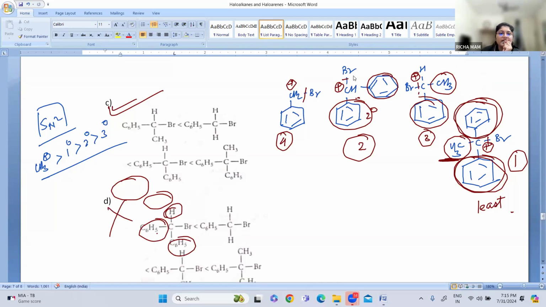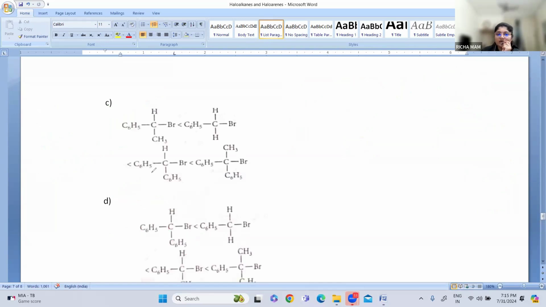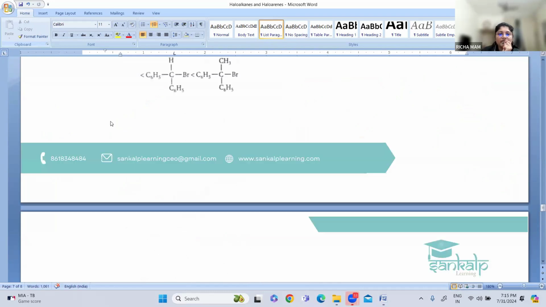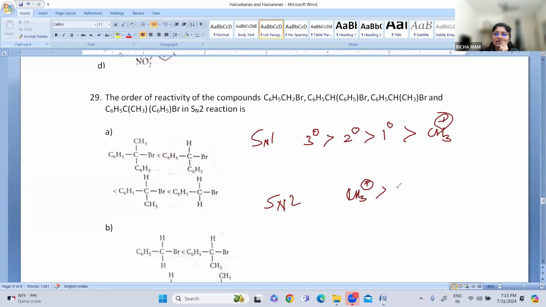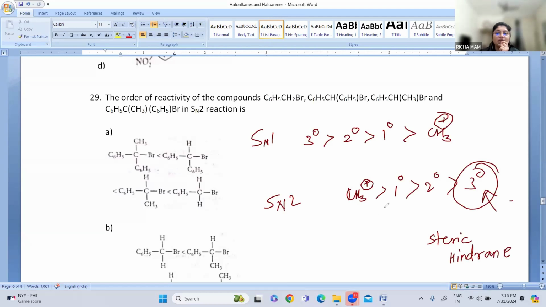Is it clear? Whenever we are seeing the reactivity, remember the stability. Whenever they have asked for SN1, tertiary carbocations are more stable, then secondary, then primary, then methyl carbocation. This is in the case of the SN1 mechanism. When we see SN2, methyl carbocations are more stable, then primary, then secondary, then tertiary. Why are we not taking tertiary? Because steric hindrance is present. Steric hindrance means the presence of bulkier groups.